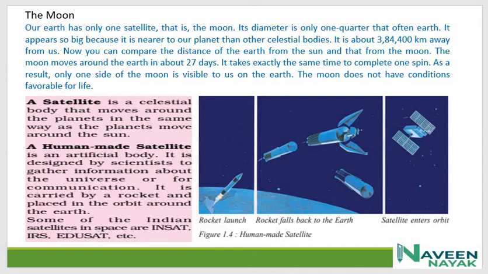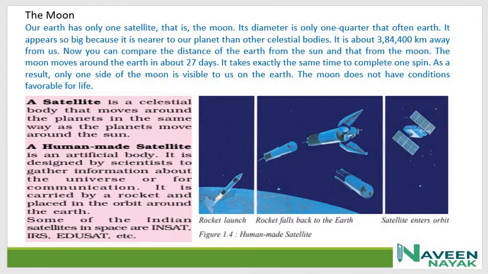Its diameter is only 1/4 that of the Earth. It appears so big because it is nearer to our planet than other celestial bodies. It is about 3,84,400 kilometers away from us. Now you can compare the distance of the Earth from the sun and that of the moon. We learned that from Earth to sun is 150 million kilometers, and from Earth to moon is 3,84,400 kilometers. So we can say that the moon is very near to the Earth.